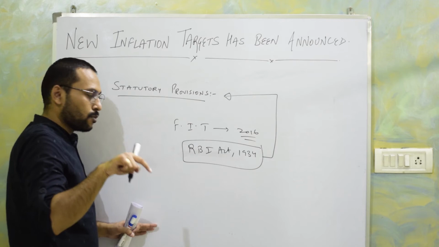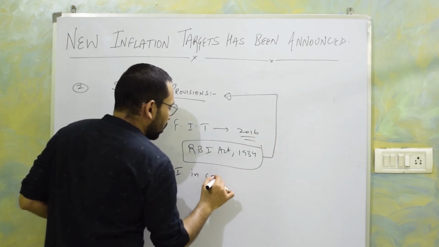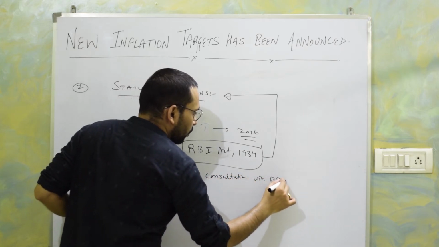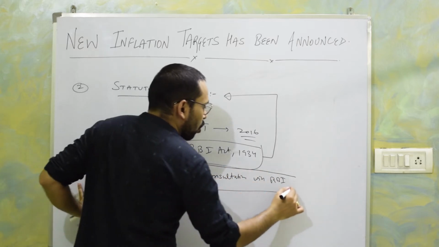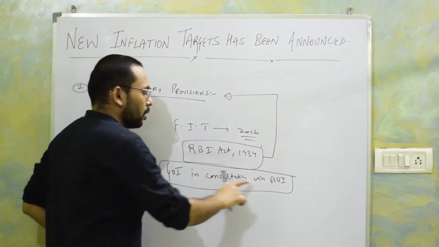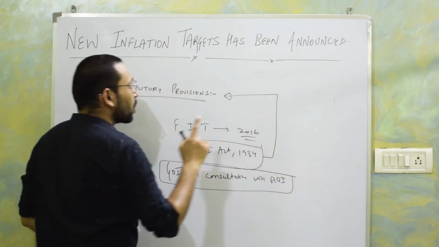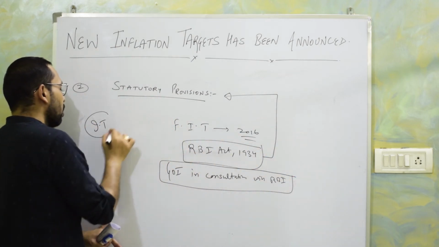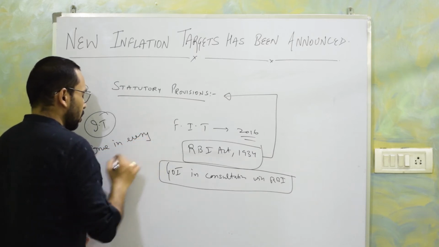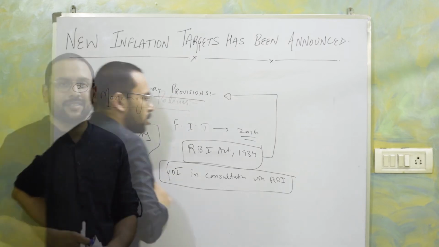Under this act, it was amended that Government of India, in consultation with RBI, keep this in mind, vice versa is not true. If you write RBI in consultation with Government of India, then that statement would be wrong. What? Government of India in consultation with RBI will decide inflation targets once in every 5 years.